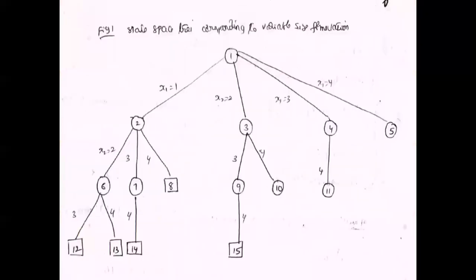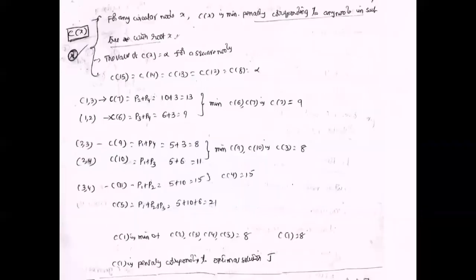So we are finding first C of x, and next C cap x and the upper bound value. Yesterday in class we were discussing C cap x, U of x, and C of x. First we calculate C of x: for any circular node x, C of x is the minimum penalty corresponding to any node in the tree with root x.